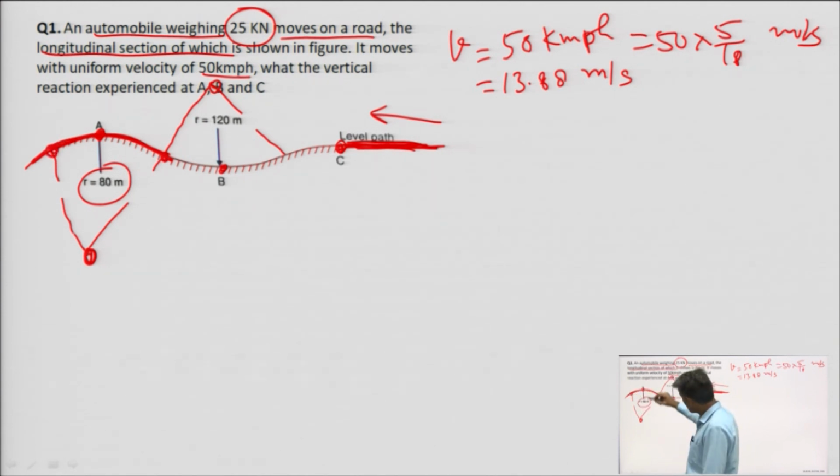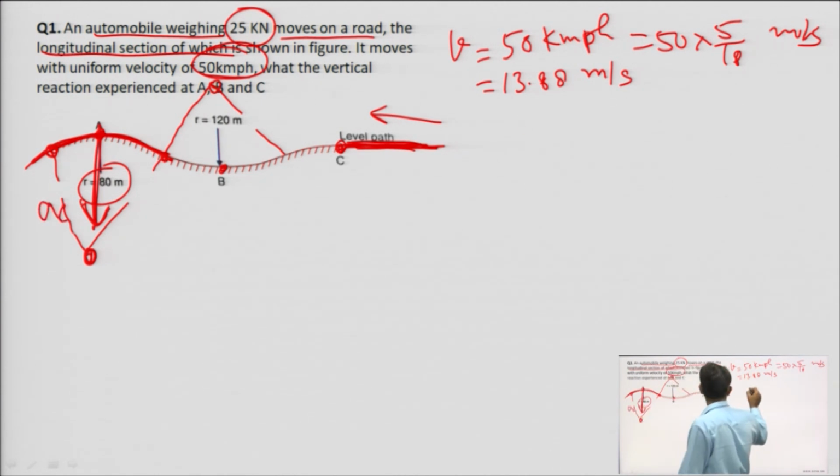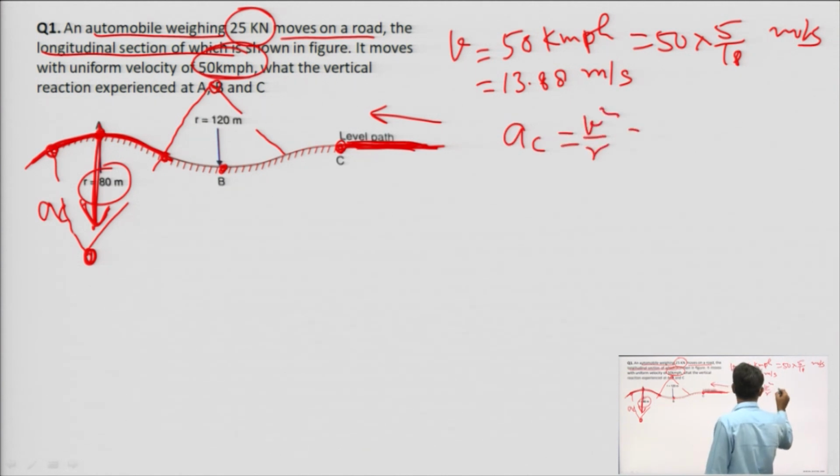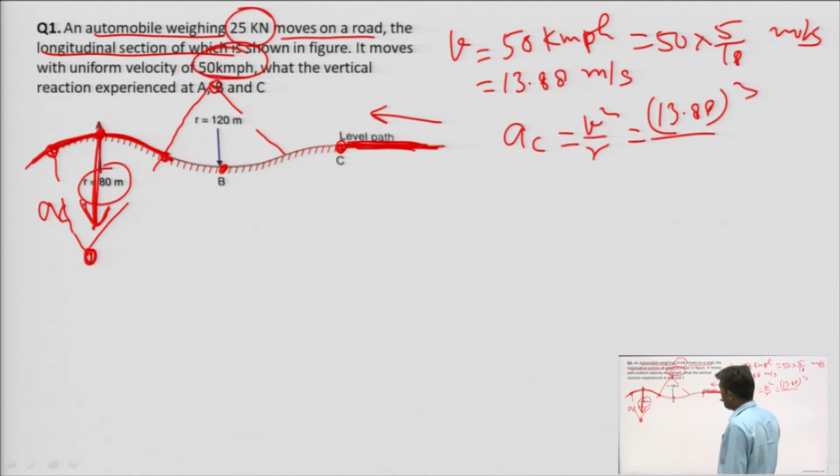To have the same speed of 50 kilometer per hour, it requires acceleration. The acceleration will be pointed towards the center, means AC, and the value of centripetal acceleration will be v square by r, that is 13.88 square divided by r.